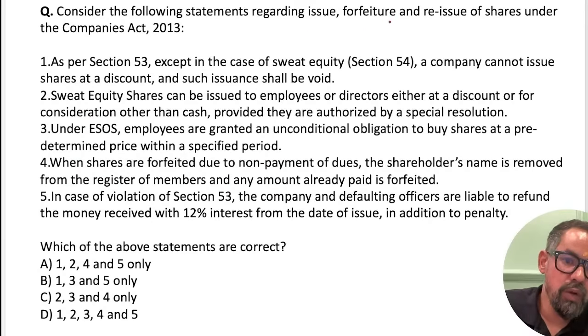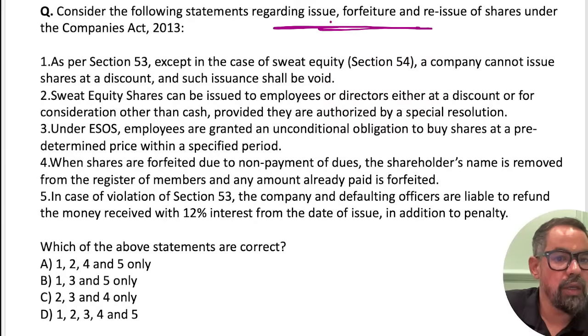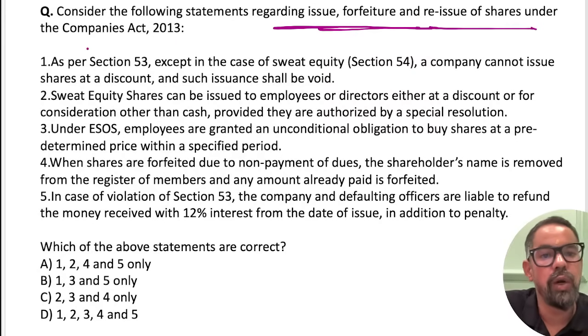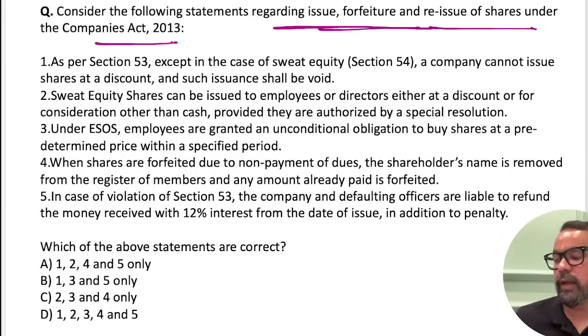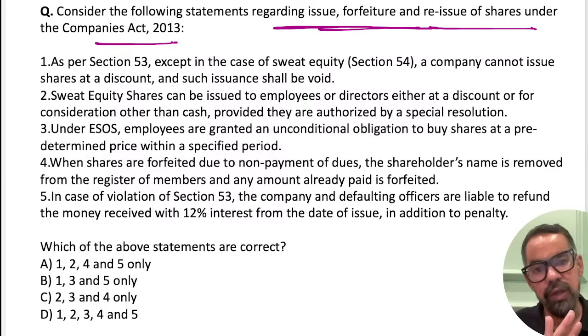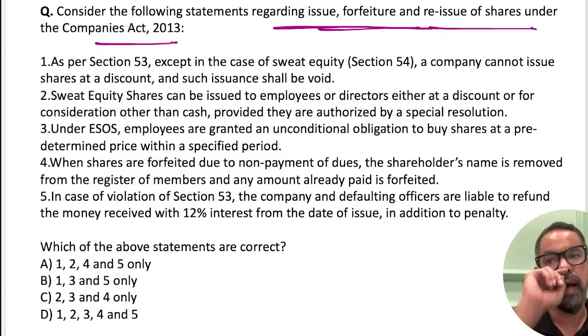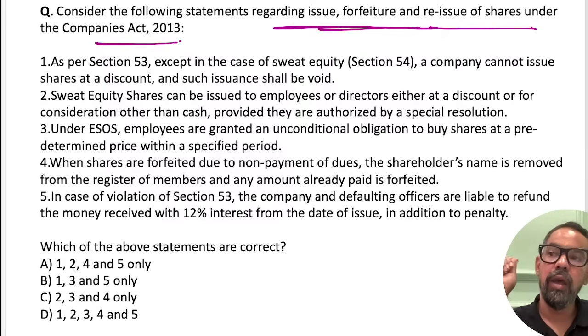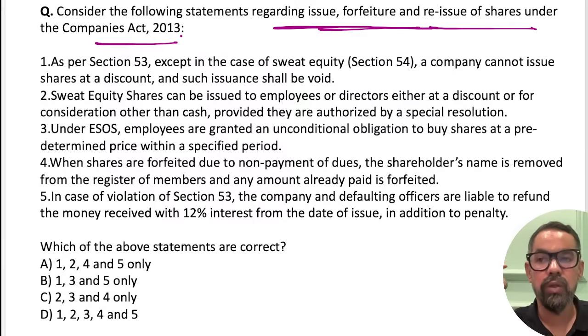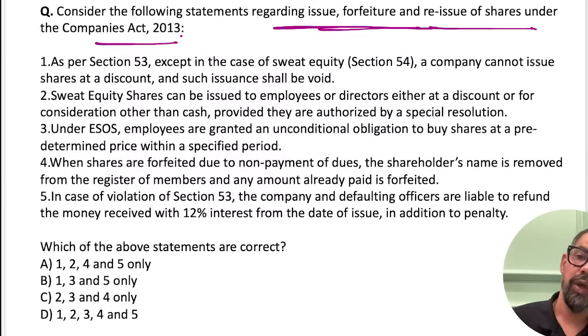Consider the following statements regarding the issue, forfeiture and reissue of shares under the Companies Act. Forfeiture is basically when, let's say, we come up with sweat equity shares and allot them to some person. Initially they agree, but later they disagree and want to exit. You have allotted shares with the initial application, so you have to make some reverse entries in your books and return the capital. That is your forfeiture of shares.